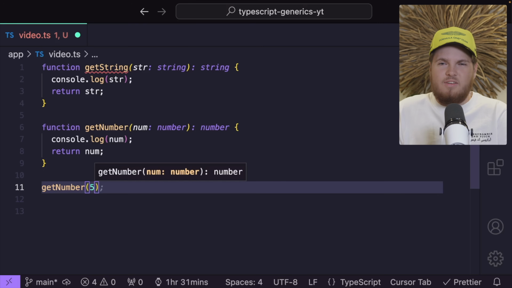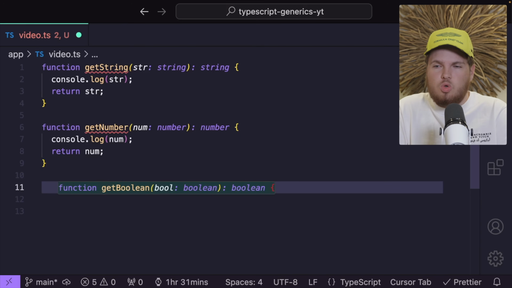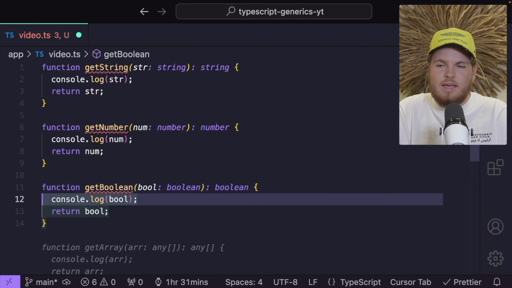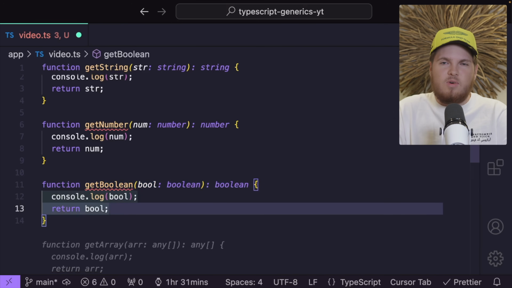But you see what we have right here? We have two functions which do at the end of the day the exact same thing. We could also do another example with a boolean. I can again call it, and then we will do the same thing with a boolean. Now we have three functions which at the end of the day do the same thing. They console log the value and they return the value.